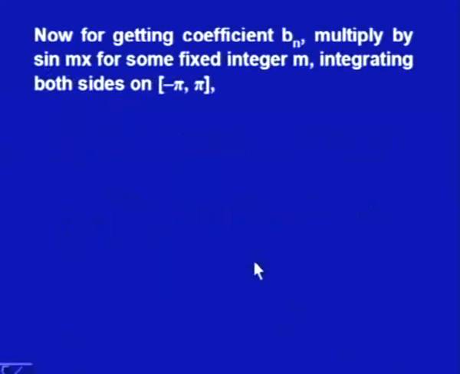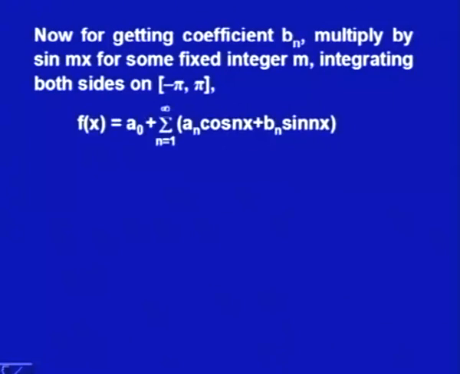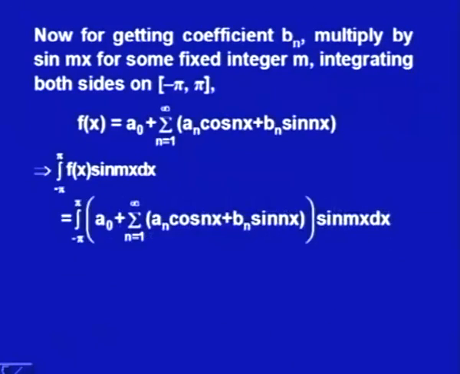Now, move to find out b n. For finding out b n, what we will do? We will multiply this series f(x) equal to a naught plus summation n from 1 to infinity a n cos nx plus b n sin nx with sin mx, and integrate it over the complete interval minus pi to plus pi. So, we would get on the left hand side integral minus pi to plus pi f(x) sin mx dx, and on the right hand side integral minus pi to plus pi of a naught plus summation from 1 to infinity a n cos nx plus b n sin nx, multiplied with sin mx dx.